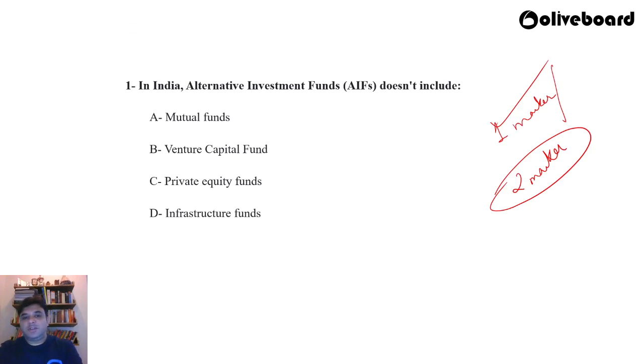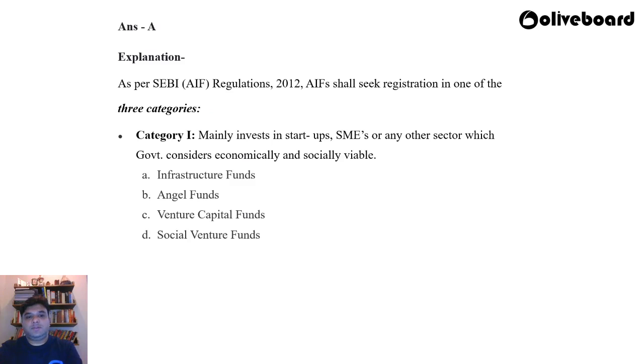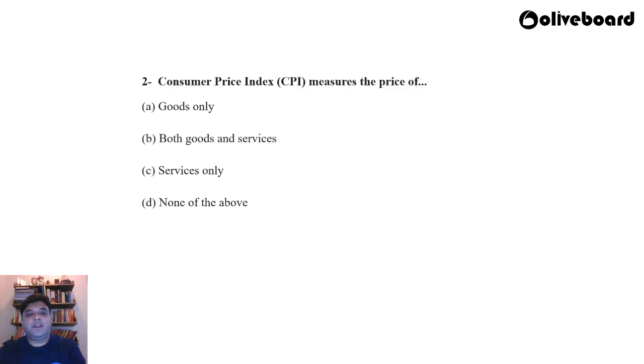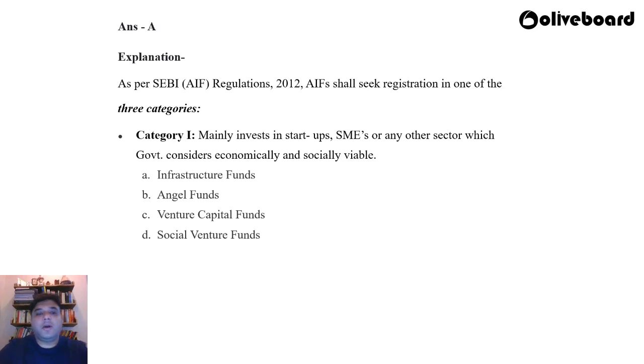So what is the answer? Mutual funds. Okay, let's take a look at the explanation. As per SEBI regulations 2012, the alternative funds shall seek registration in one of the three categories. Which are the three categories under AIF? Category 1, category 2 and category 3. We will talk about each category in detail.